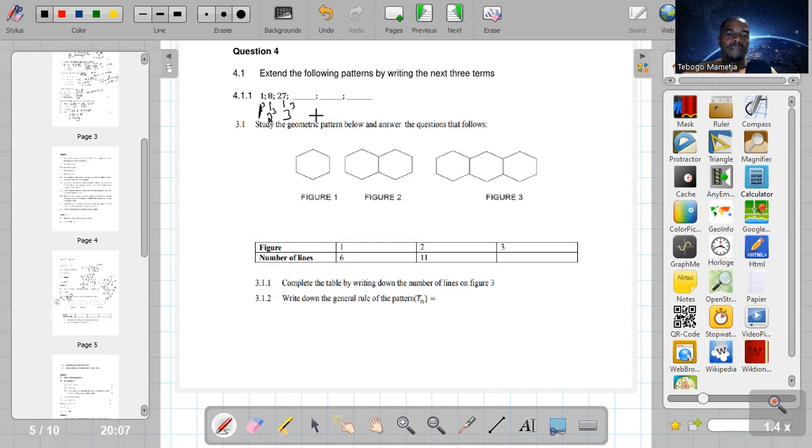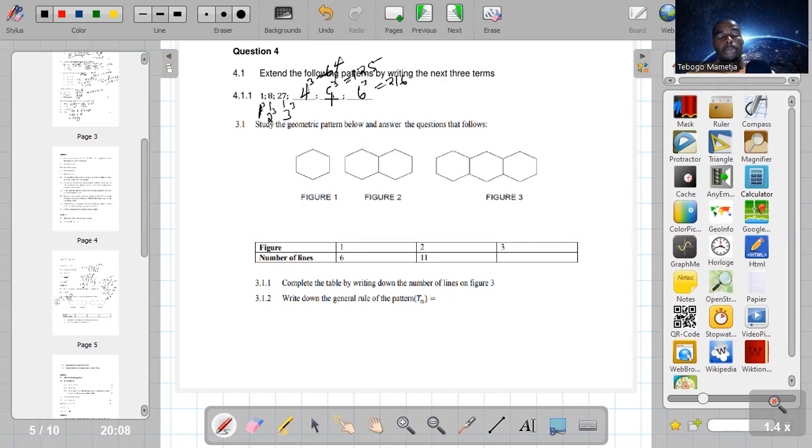So we call them perfect cubes. Now this is going to be a cube of 4, which is 64. This is going to be a cube of 5, which is 125. This is going to be a cube of 6, which is going to be 216. Okay, that is how you can do it.